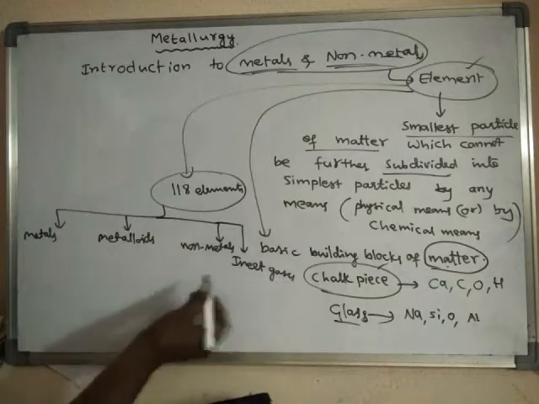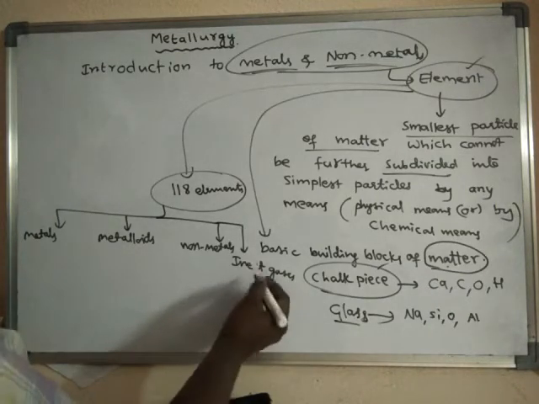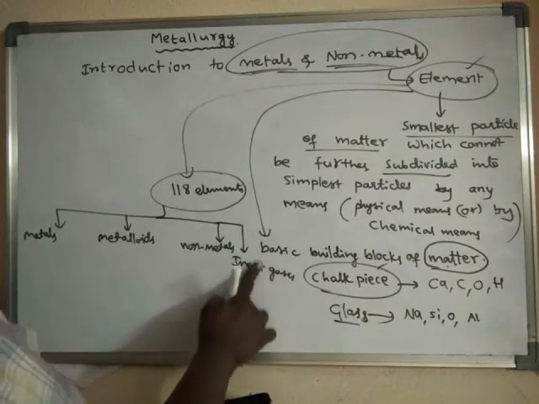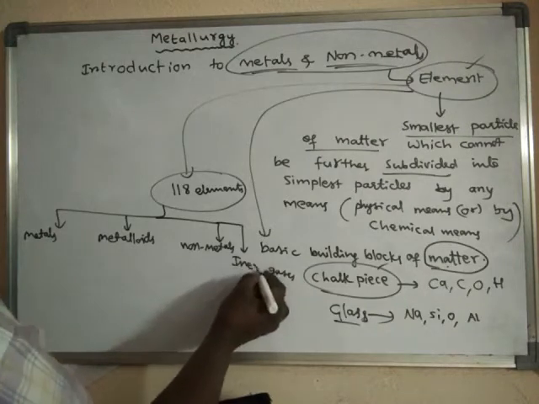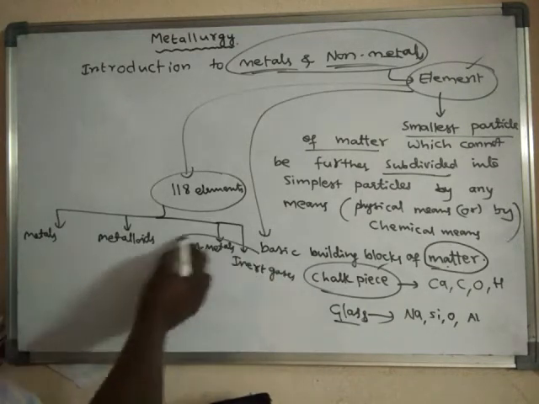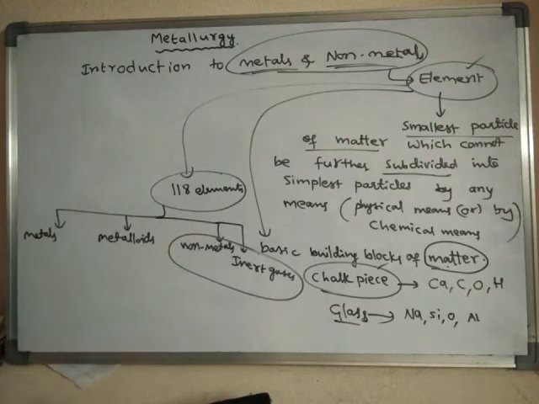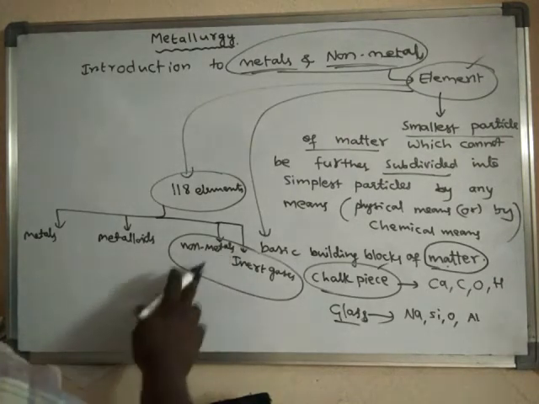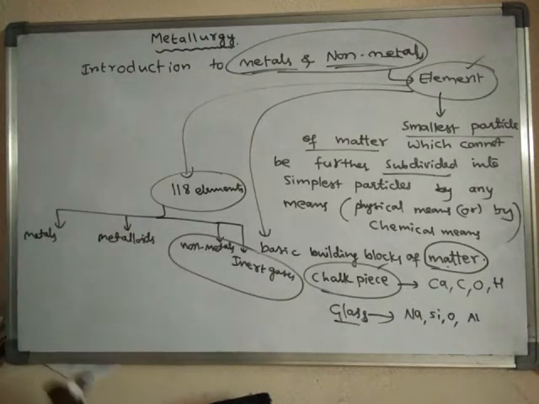Now we are separating the inert gases from the non-metals, but in earlier days, non-metals and inert gases together were treated as non-metals. Now we have separated the inert gases from non-metals.